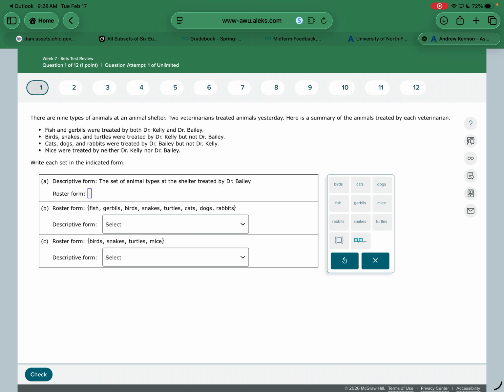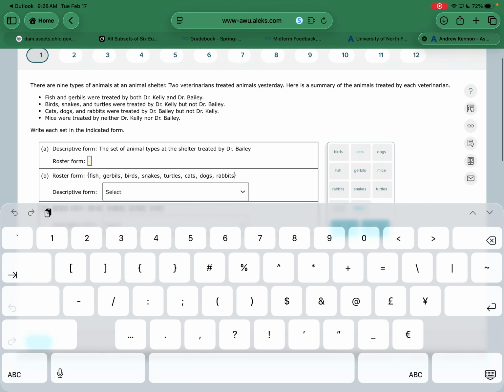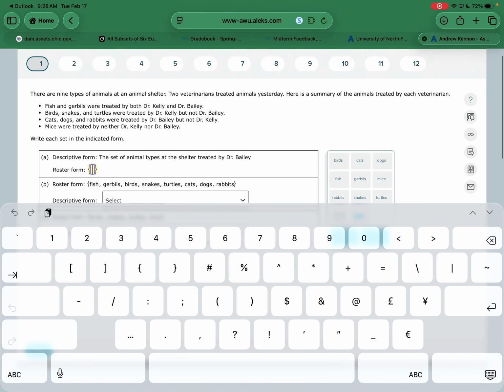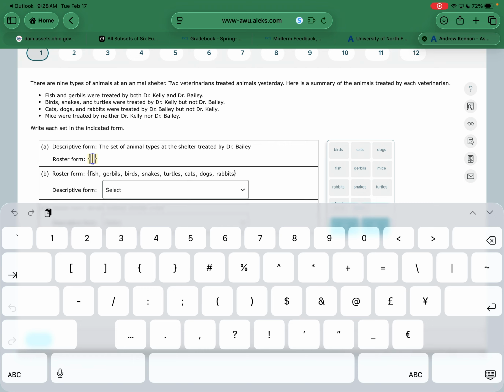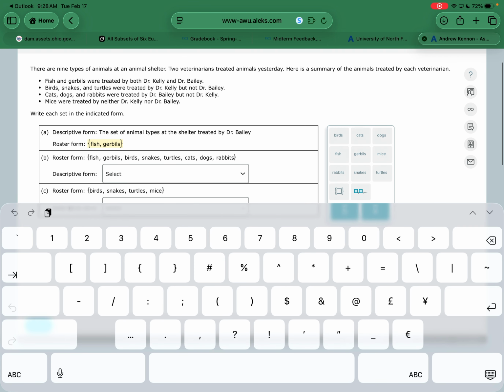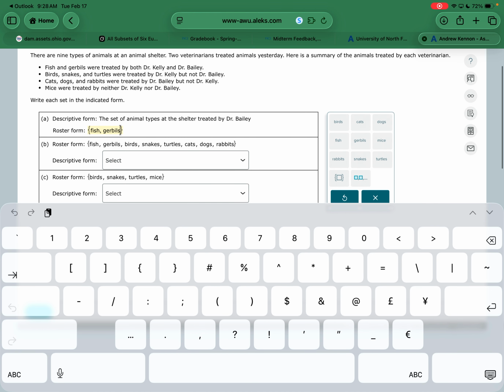All right, so descriptive form, the set of animal types at the shelter treated by Dr. Bailey. So I do the brackets. Now we got to go look at these. Fish and gerbils are treated by both of them. So fish and gerbils by Kelly and Bailey. Birds, snakes, turtles were treated by Kelly but not Bailey, so we don't want that one. Cats, dogs, rabbits were treated by Bailey but not Kelly, so we do want that one.